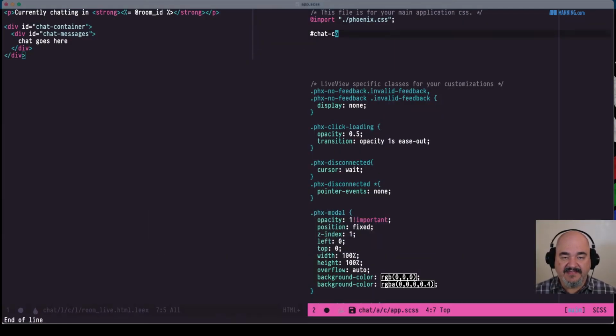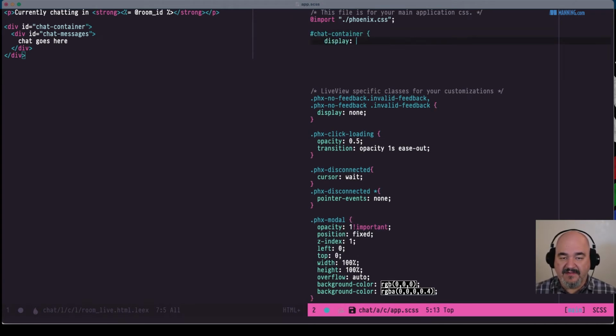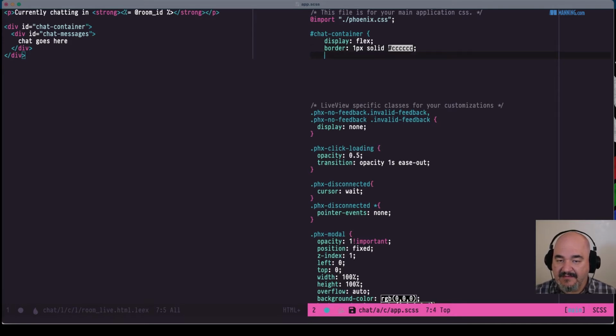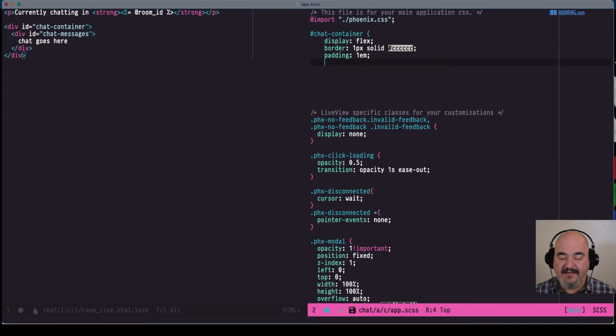So now let's make that just a little bit more visible. We're going to make this display flex, put a border on there. I'll pick solid and maybe something grayish. And then padding, let's add padding in there, and then margin. We'll do a margin at the top, right, bottom, and left.